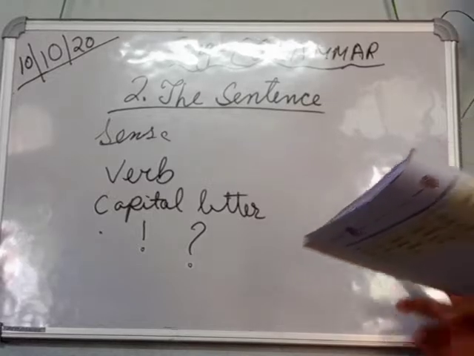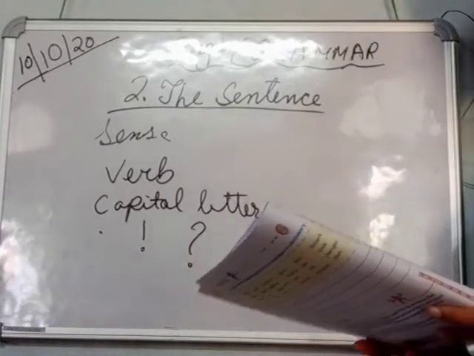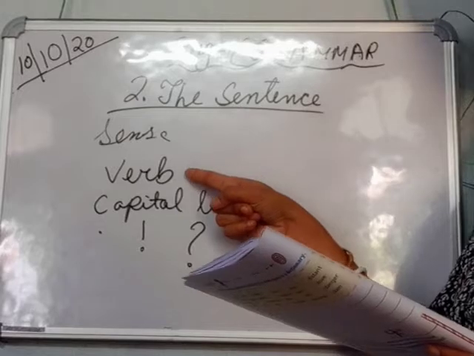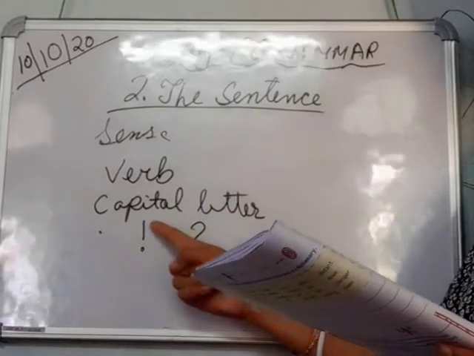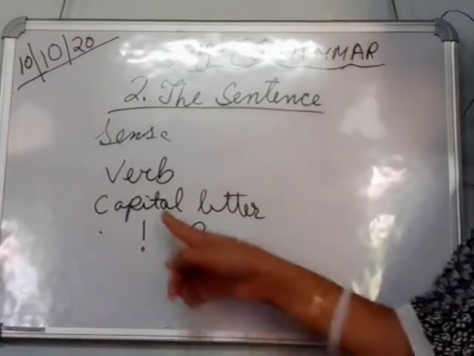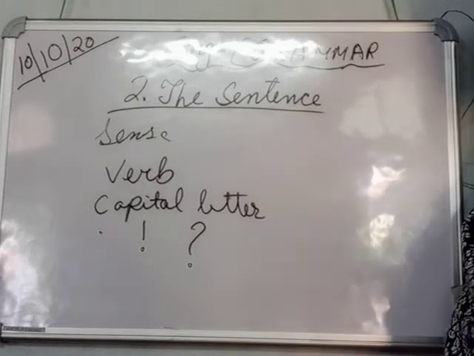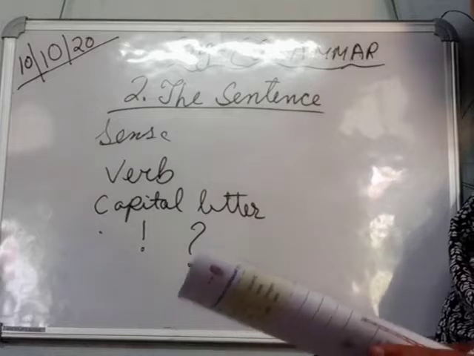A sentence ends with an exclamation mark, full stop or question mark, it always has a verb and it begins with a capital letter. We all know this. We have been learning this since our previous classes.